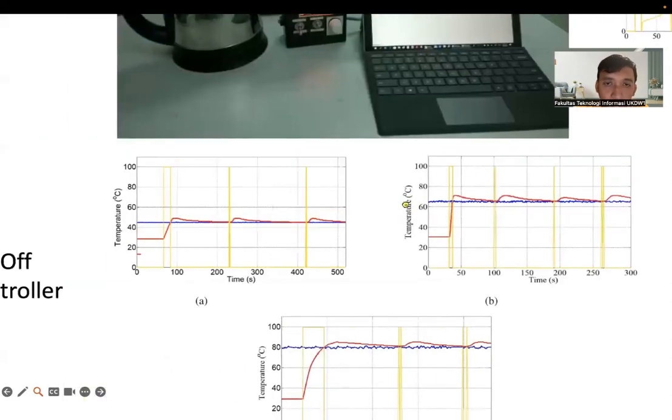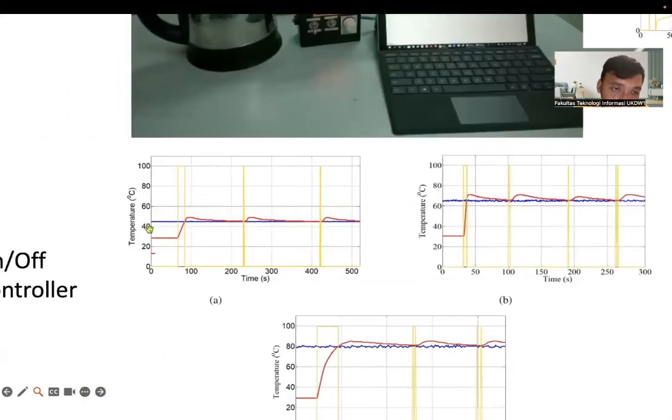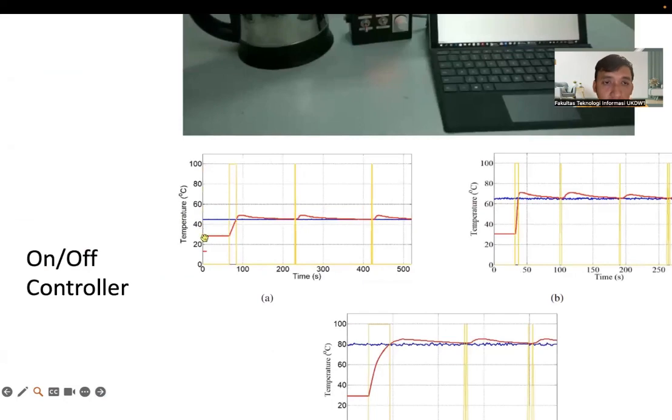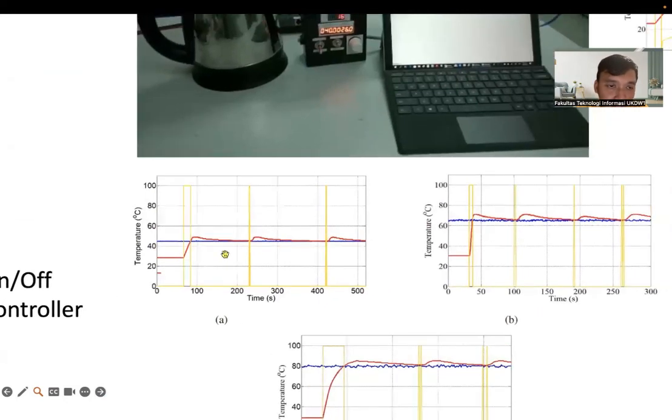When we set the set point at 42 or 45 degrees, the system will respond to increase the temperature of the kettle. After it reaches the set point here, the electric heater cannot stop quickly, so we have an overshoot here.